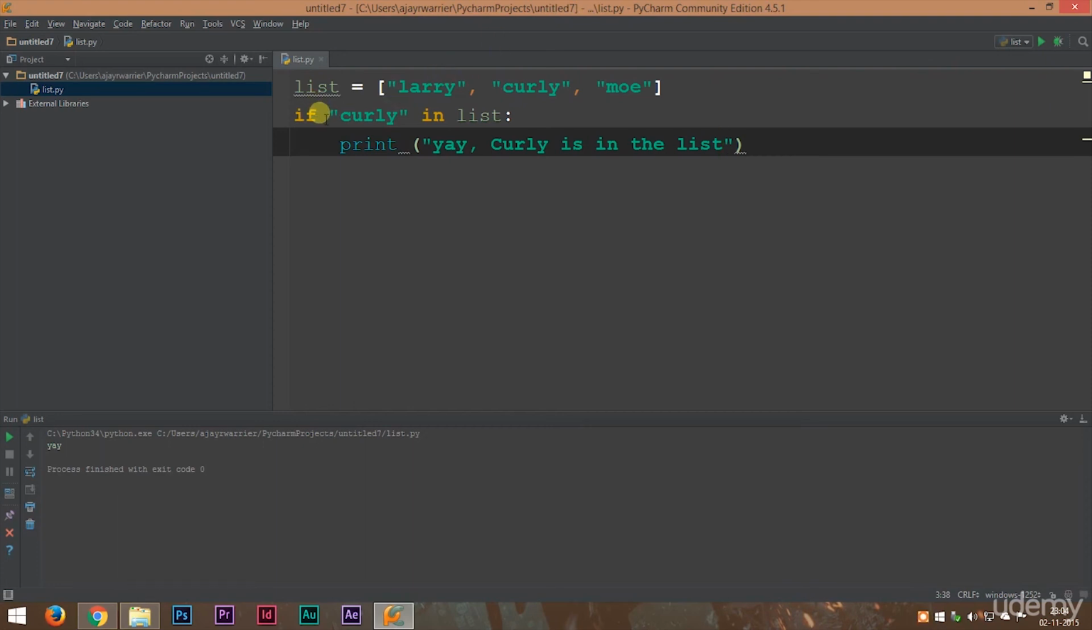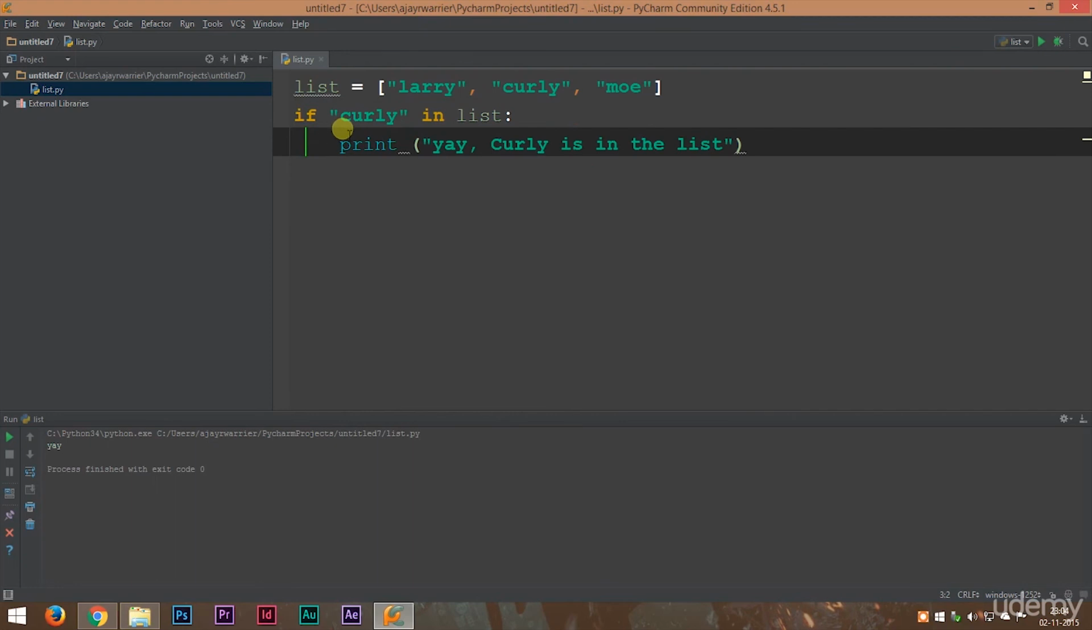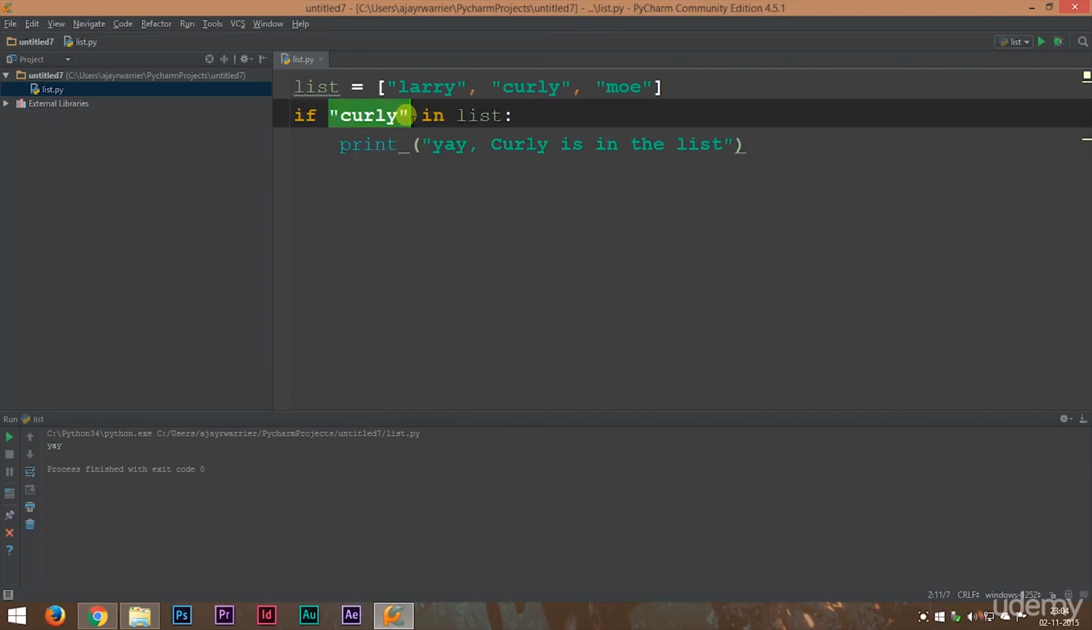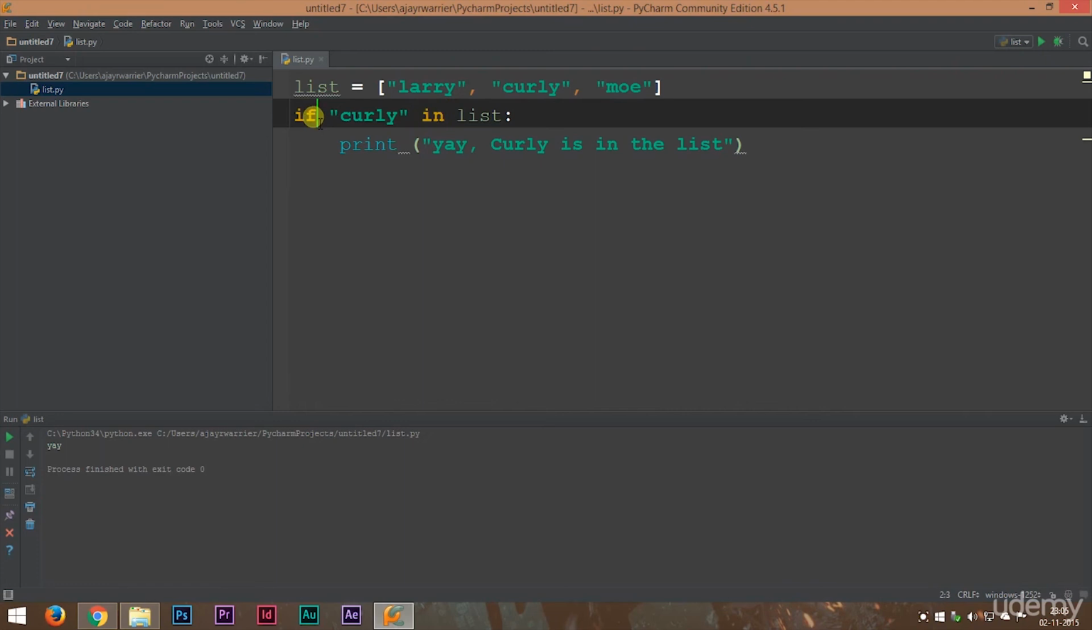So to do that, we use the if and in keyword. It is just like when we write a sentence: if Curly in list. That means if Curly is in list, print, "Yay, Curly is in the list." We can use the in keyword along with our if keyword to write conditional statements in list. So this is a very fun feature. You can try this out.